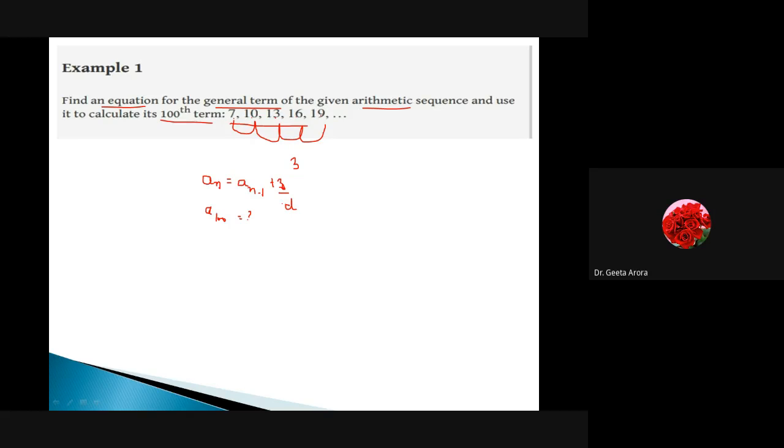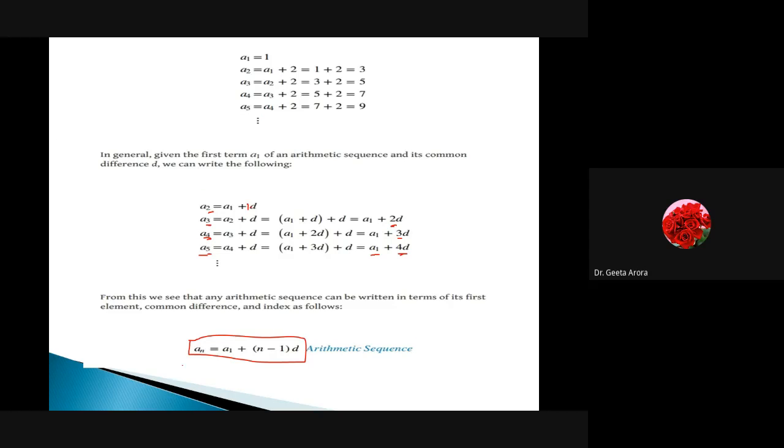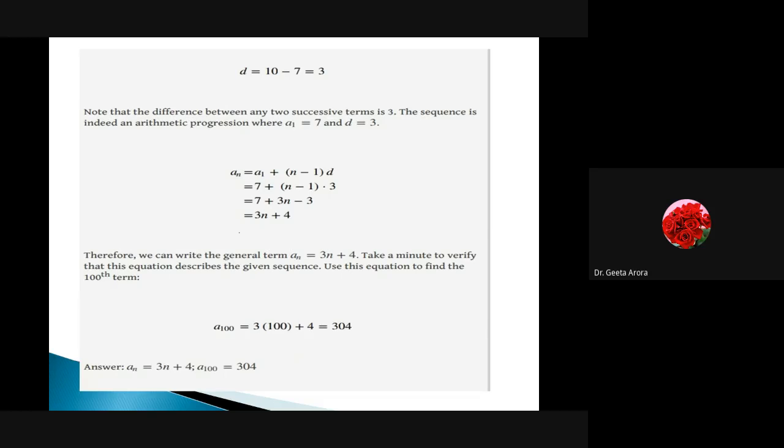Now, for the general term, what we have learned here is that I can write a_n is equal to a_1 plus (n minus 1) times d. Here a_1, the first term, is 7 and the common difference is 3. If I substitute, I get 7 plus (n minus 1) into 3 is equal to a_n. Simplifying, it gives me 7 plus 3n minus 3, which is equal to 3n plus 4. So this is how we can write down the general term.